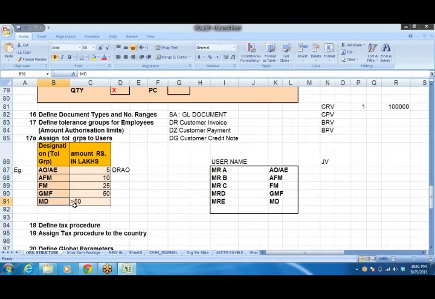Here, approval does not mean physical documental approval. Every user will be given authorization. In case this person cannot do that, he will create and keep it, and it will be approved by either FM or AFM or whoever it may be. Then only will the system allow him to save it. So how that process works out, we'll see later.